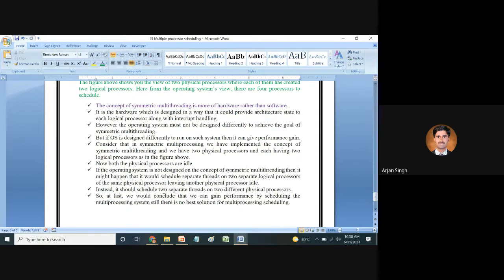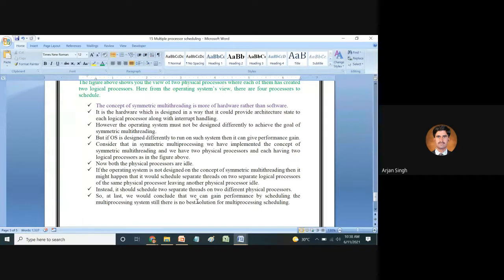Instead, it should schedule the separate threads on two different physical processors, so that at last we can conclude that we can gain performance by scheduling in a multi-processing system.